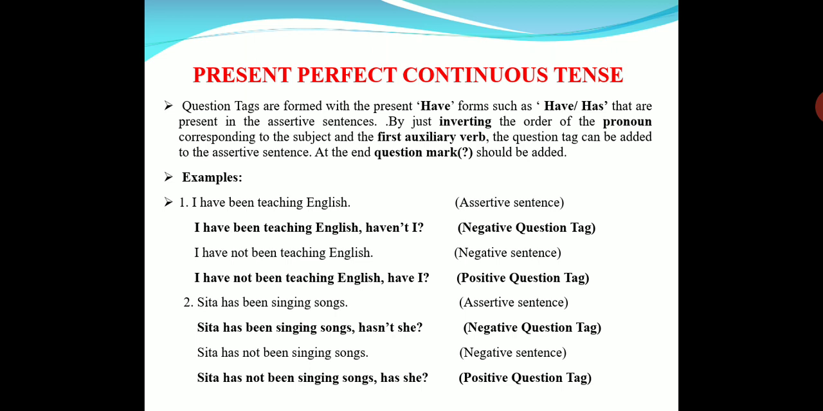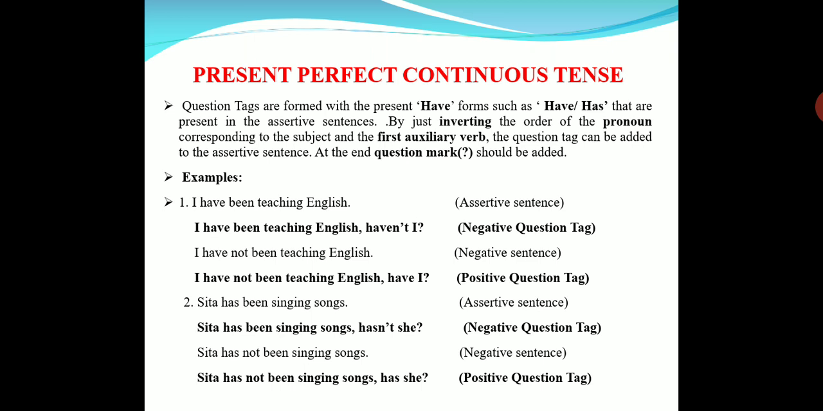Next, present perfect continuous tense. Here also the same rule. For I, we use have. For third person singular, has, and for plural, have. Already they will be there in the sentence. We just have to invert them, that much. Again, first we have to remove the full stop and replace it with a comma. The second one, we have to start the question tag with the first auxiliary verb. And then we have to write the pronoun, and then finally the question mark. But if the statement is a positive one, we write the negative tag, and if the statement is negative, we write the positive tag. That much we have to remember.